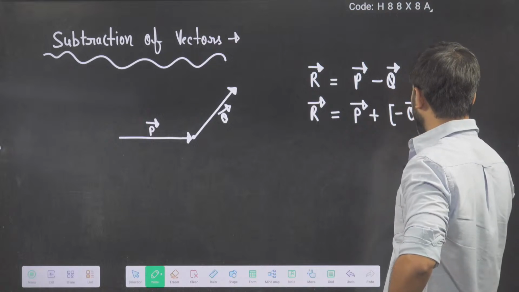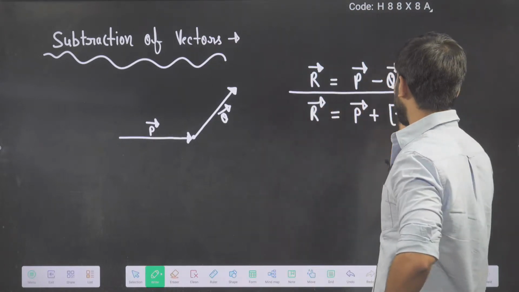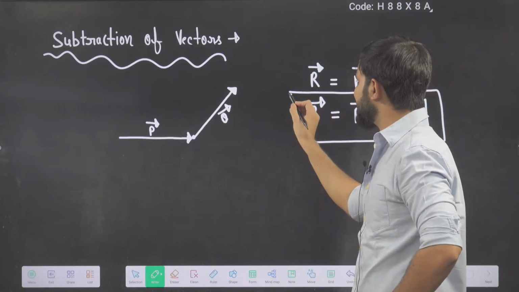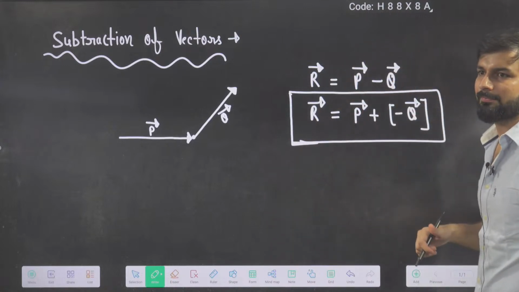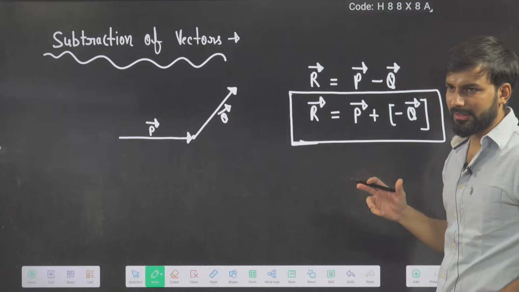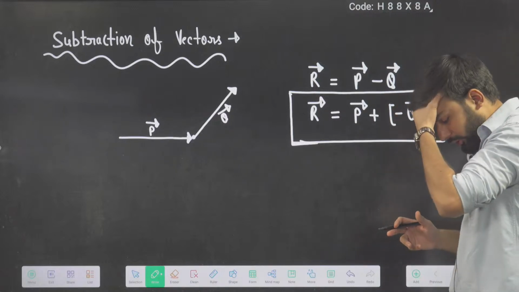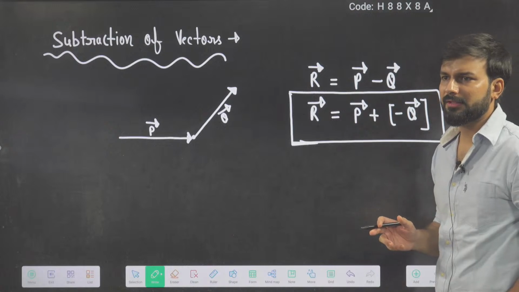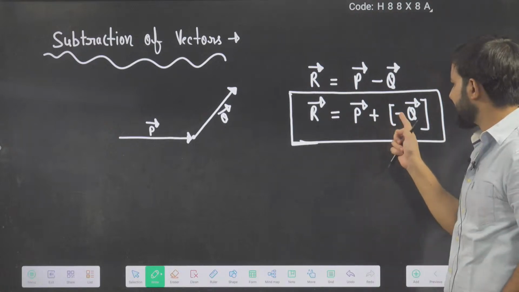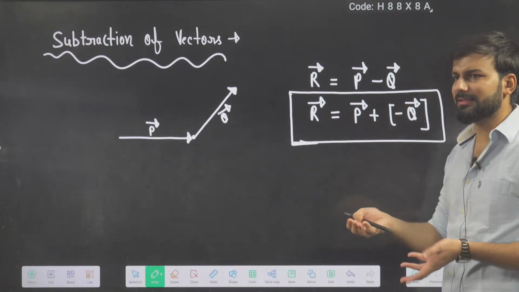Are you guys happy with this or not? This is how I will write the subtraction of two vectors, by using the addition formula. Are you guys clear with it? Can we write it or not? Is it okay if I write it like this? Because plus and minus again gives minus answer.